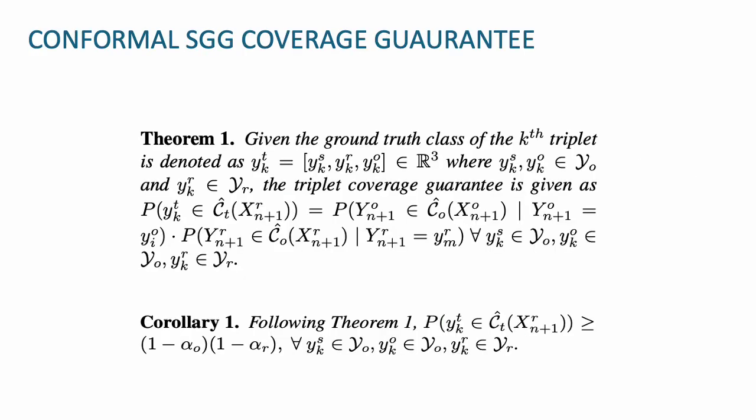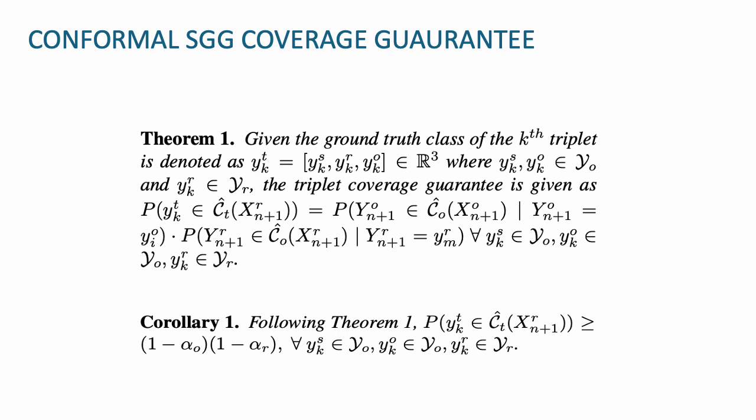Now let's look at the theoretical guarantees behind the scene graph generation in the conformal setting. From theorem 1, we can show that any given triplet can be defined by a class comprised of its subject, predicate, and object classes. The theoretical coverage probability of a triplet prediction set is equal to the product of the individual conformal coverage probabilities of the prediction sets corresponding to the object and the predicate itself.